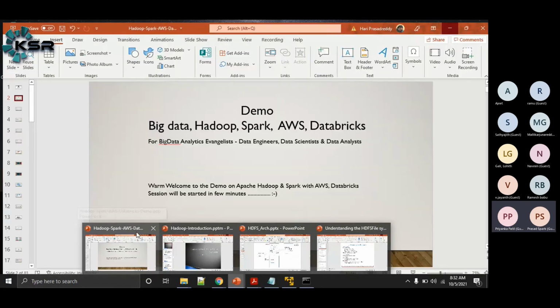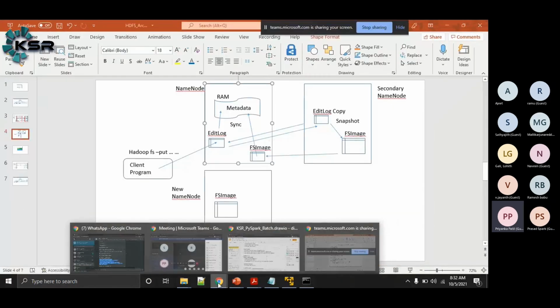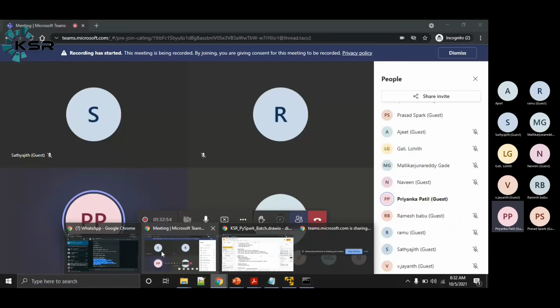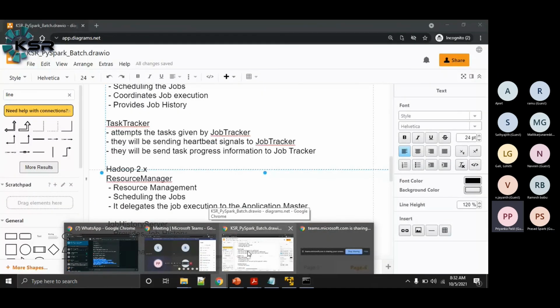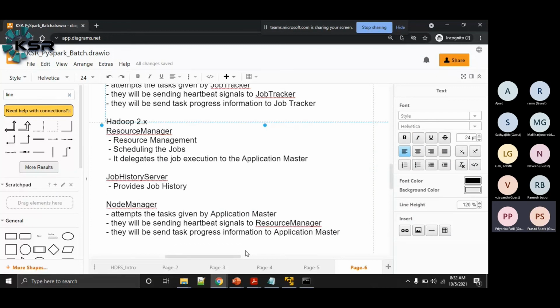Okay, so you said that for each and every task, the application master will be created. But suppose for a particular task, a given file is used which is 1 GB, and it is divided into 4 blocks, so it is running on 4 different data nodes. Correct, so it will have a copy of that application master on each. So for one task, there will be 4 application master copies running on 4 different data nodes? No, only one application master.